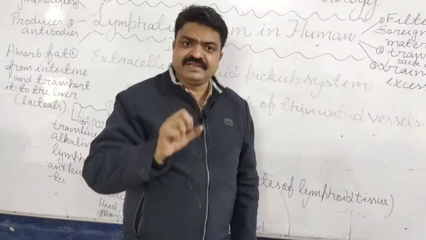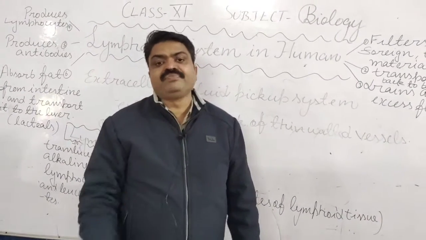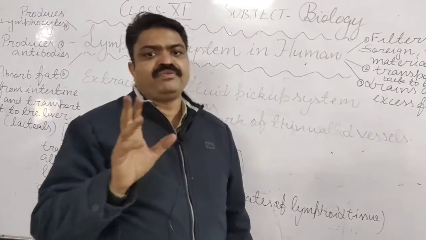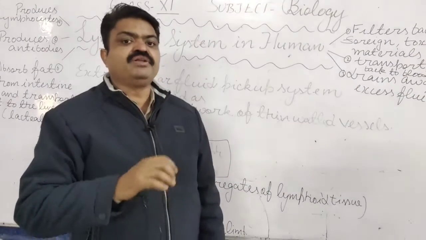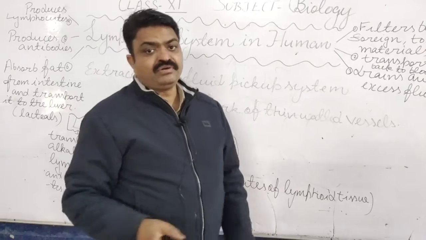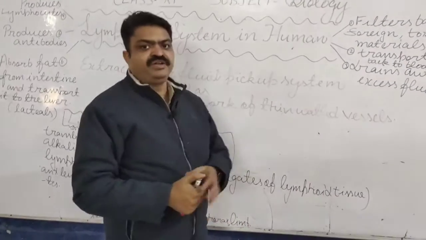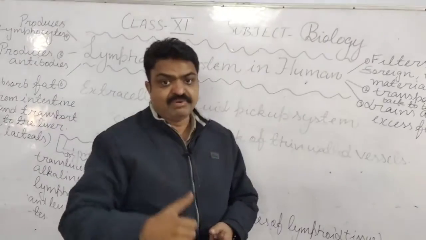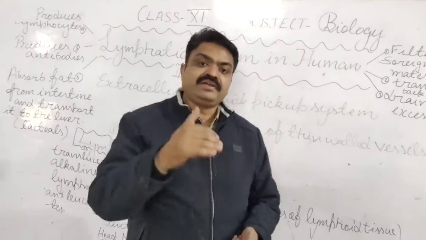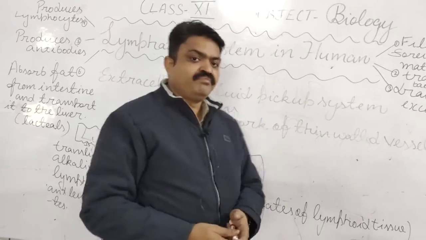That's why we can say that the lymphatic system is the control center of our immune system, because it produces lymphocytes or WBC, white blood cells, and it also produces antibodies.